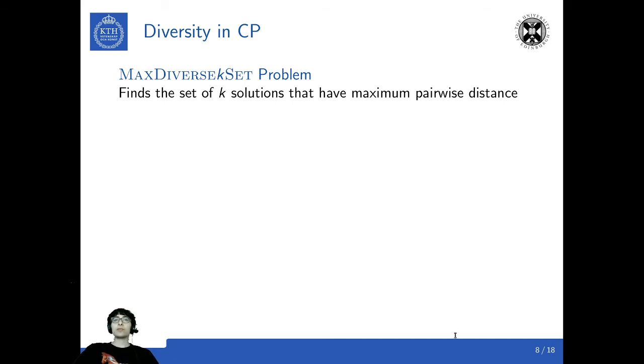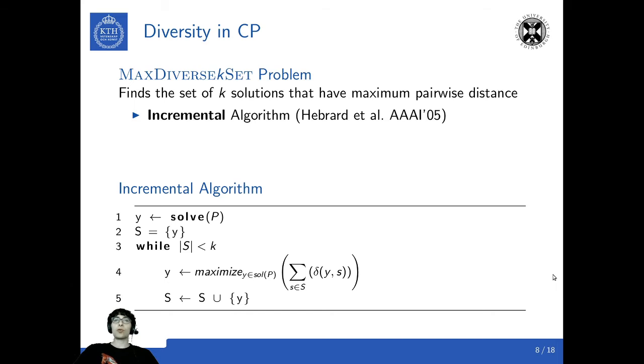Diversity is a known problem in CP, with MaxDiverseKSet being the problem of generating k solutions that have maximum pairwise distance. There is an exact algorithm, however it is not scalable, so we'll look into the incremental algorithm for approximating the problem. This incremental algorithm adds one solution to the set of solutions at every iteration by maximizing the distance to the already found solutions. Here, the distance function measures the difference between two solutions. However, this approach is not scalable enough.